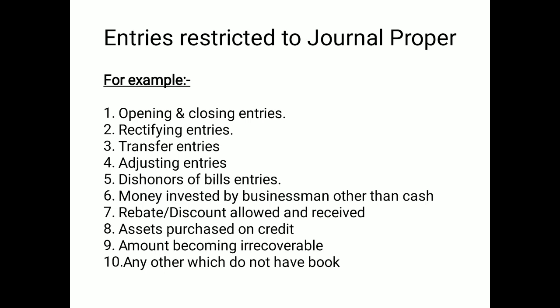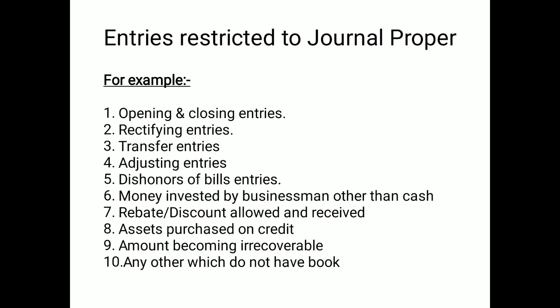Now these are the entries related to the journal proper: opening entries, closing entries, rectifying entries, transfer entries, adjusting entries, dishonor of bills entries, and money invested in business other than cash. Then rebate and discount allowed entries, assets purchased on credit, bad debts entries, meaning amounts becoming irrecoverable, and any other entries which don't have a book.